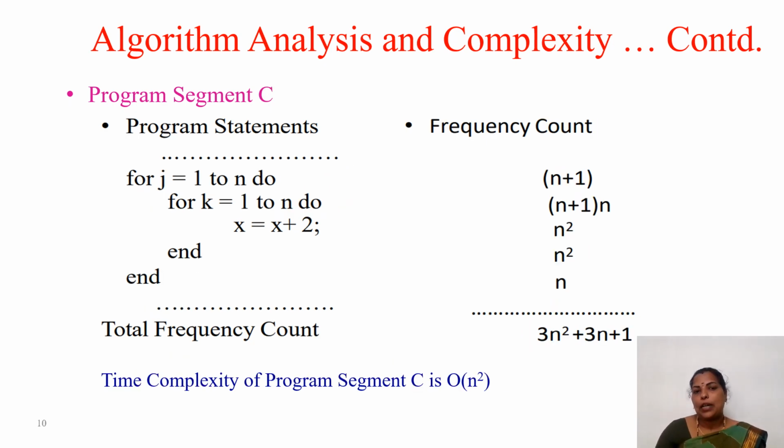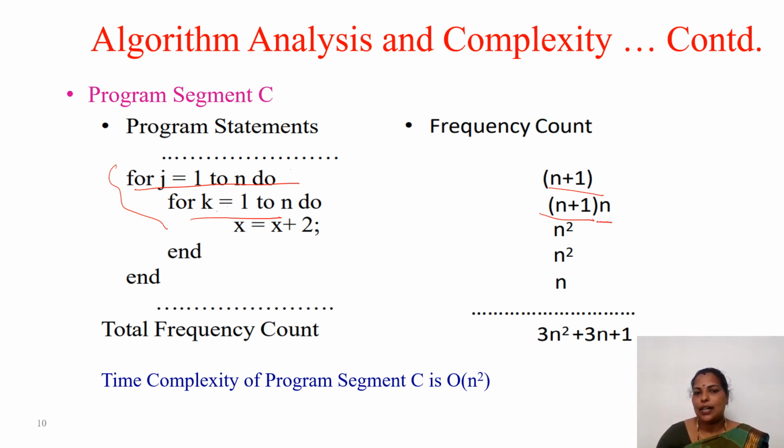Coming to program segment C, here we have two loops. The J loop is there, the K loop is there. We know that for this for loop, n times we are entering inside. Finally, again we are checking, so it is n plus 1. Then this for loop also is n plus 1. But this K loop is inside the J loop, so again n times. So n plus 1 into n times.